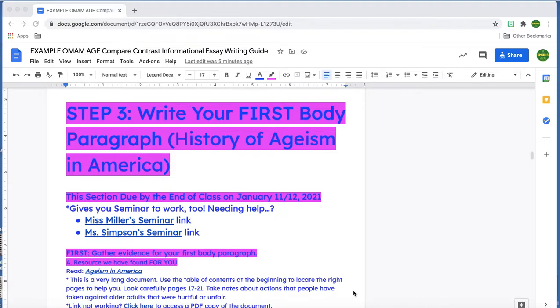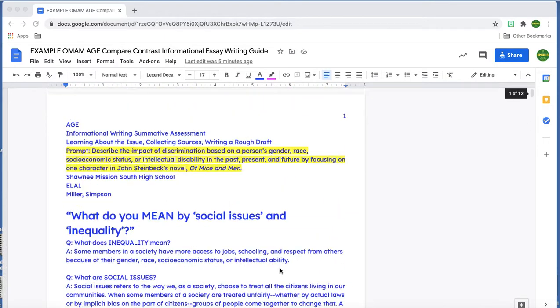We're moving on to step 3 of writing our example essay over Of Mice and Men. This is an informational essay where we're combining doing some research about current social issues with text evidence from the novel Of Mice and Men by John Steinbeck. So let's go ahead and review where we started and have a look at the document.